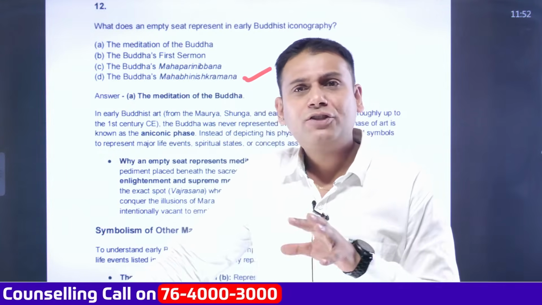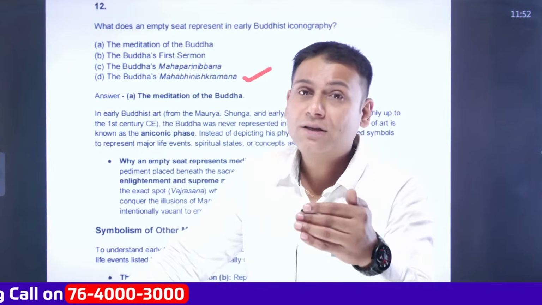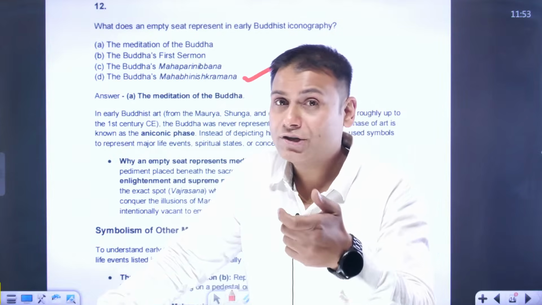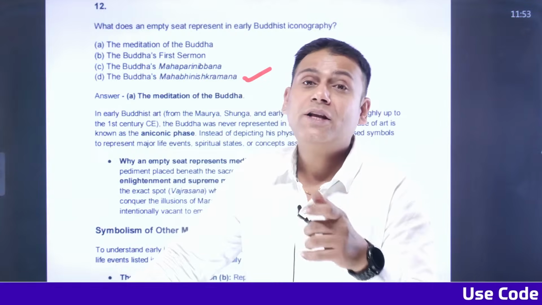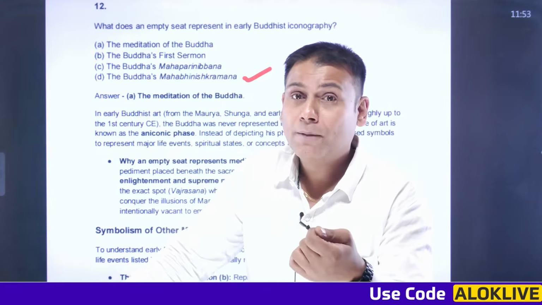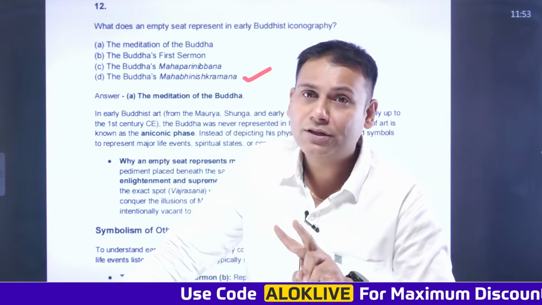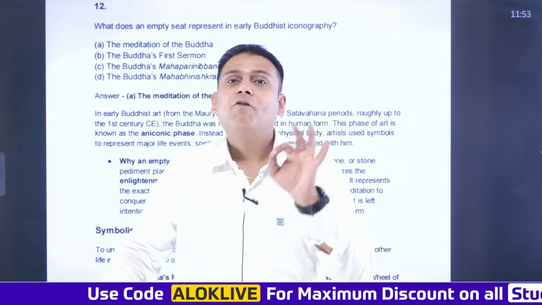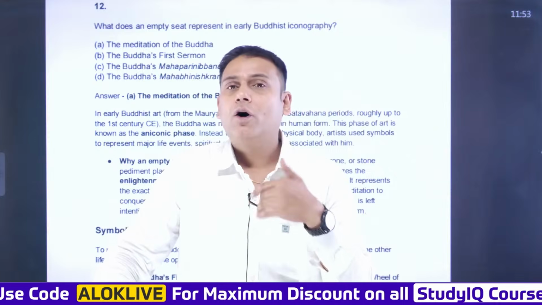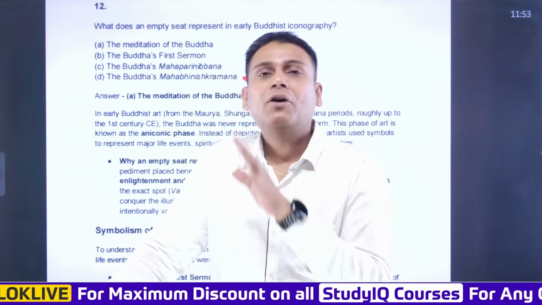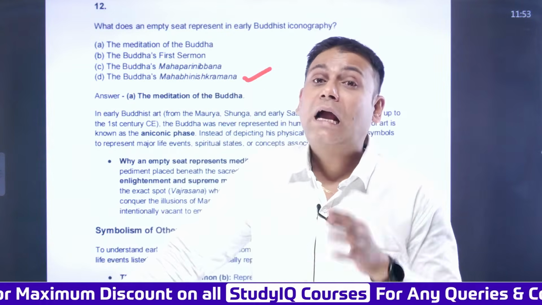Now, after renouncing his home, first of all, he went to a place called Rajgriha. From there, he went to Vaishali. Here, he met two spiritual teachers, Alara Kalam and Udak. He learned the techniques of meditation from these two spiritual teachers. And then he lived the life of a Parivrajak. Parivrajak means a wanderer. At the age of 35, he reached a place called Gaya.